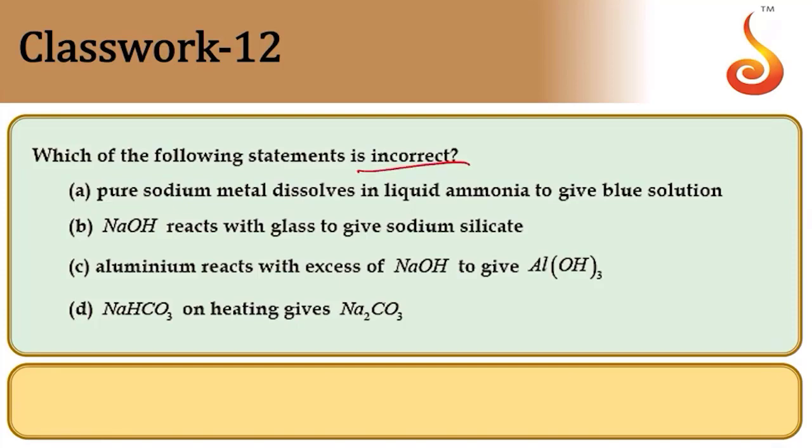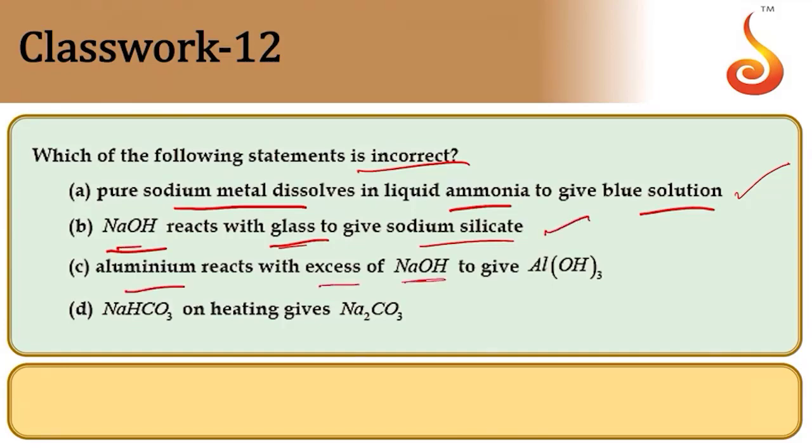Then, which of the following statements is incorrect? Pure sodium metal dissolves in liquid ammonia to give a blue colored solution. That is a correct statement. NaOH reacts with glass and gives sodium silicate. Glass consists of silica, and therefore NaOH can react with the glass and form sodium silicate. Aluminium reacts with excess of sodium hydroxide forming aluminium hydroxide.